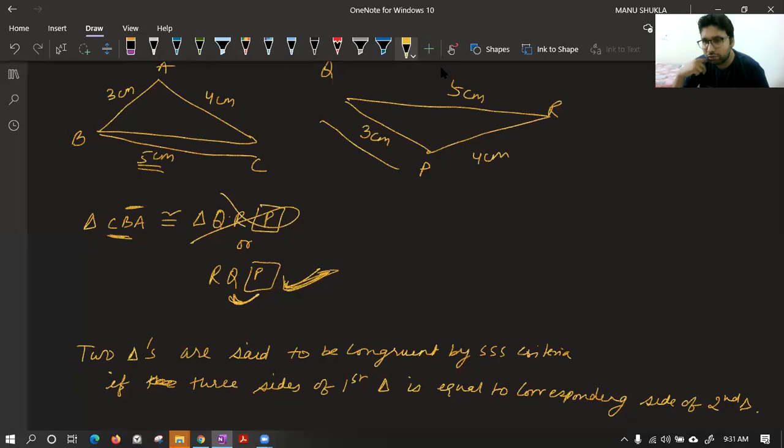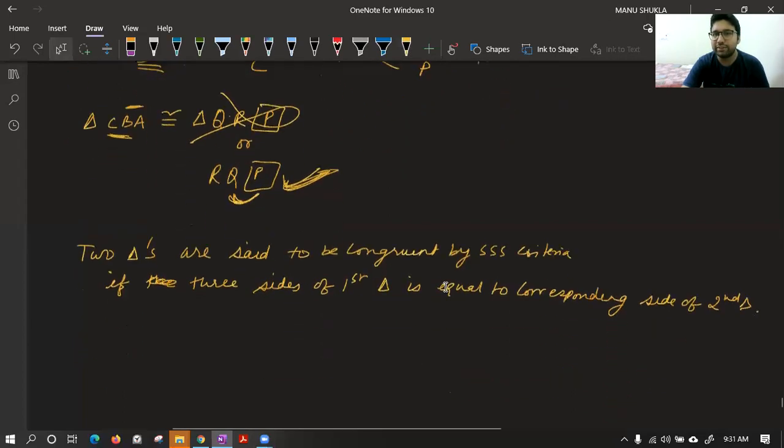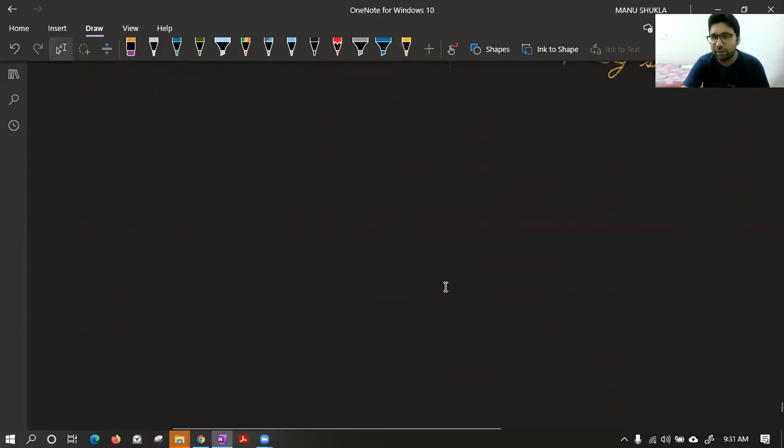Sir, in this, if one criteria is wrong, the triangle is not congruent. Yes, if only two sides are given equal to you, you cannot say they are congruent. You need to have three sides equal. Okay. Now this is the first criteria. Class, first criteria is done. The second one is